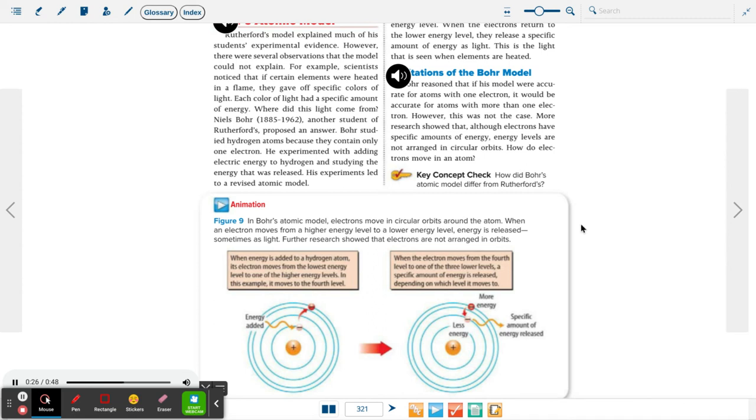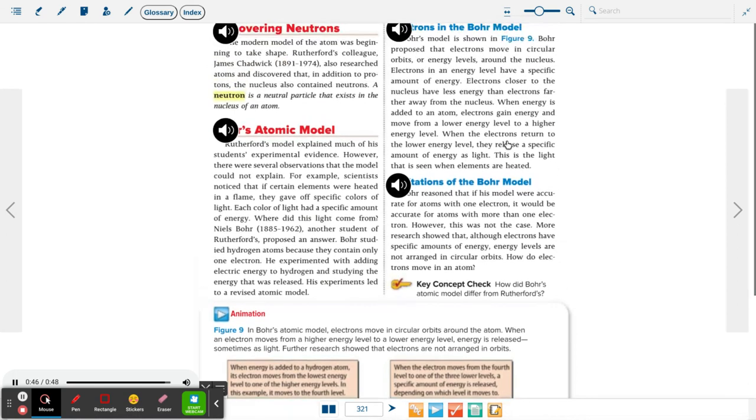Niels Bohr, 1885 to 1962, another student of Rutherford's, proposed an answer. Bohr studied hydrogen atoms because they contain only one electron. He experimented with adding electric energy to hydrogen and studying the energy that was released. His experiments led to a revised atomic model.